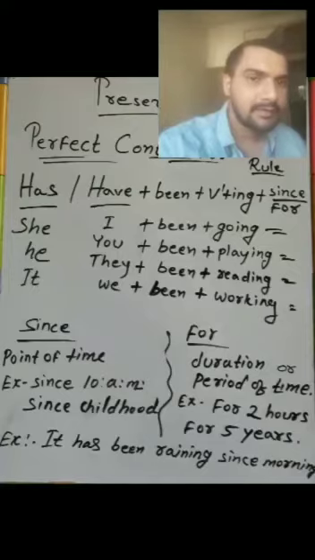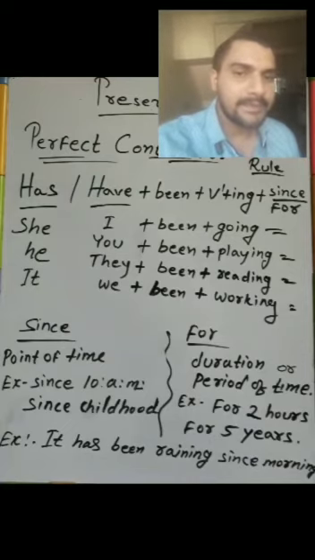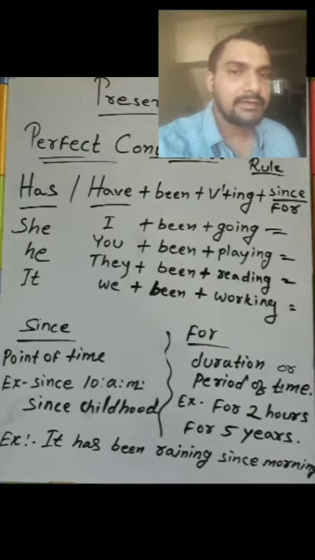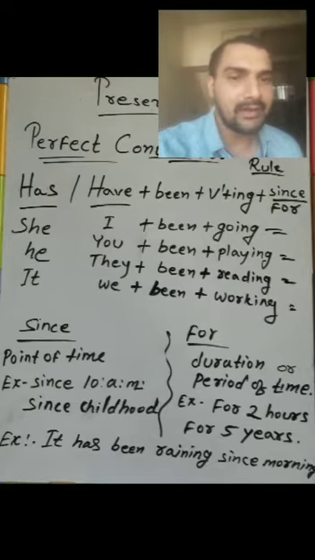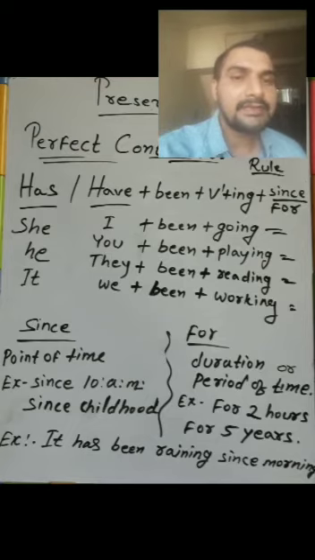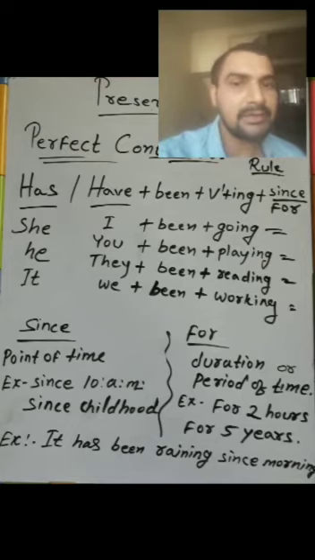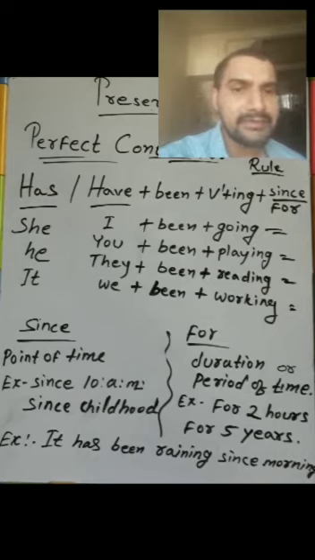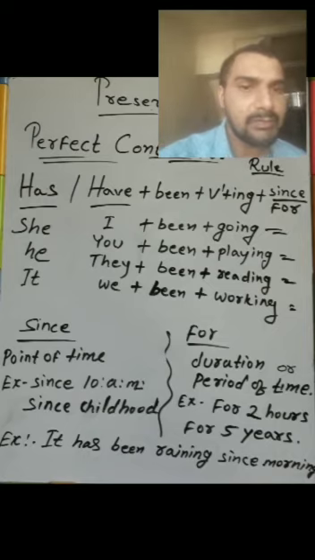Now we discuss about present perfect continuous form. So first, the rule is has or have plus been plus verb 1 along with ing form plus since or for. This is the rule. So you know the use of has and have, where you use has and have along with been plus v1 plus ing. So the most important point is since or for.